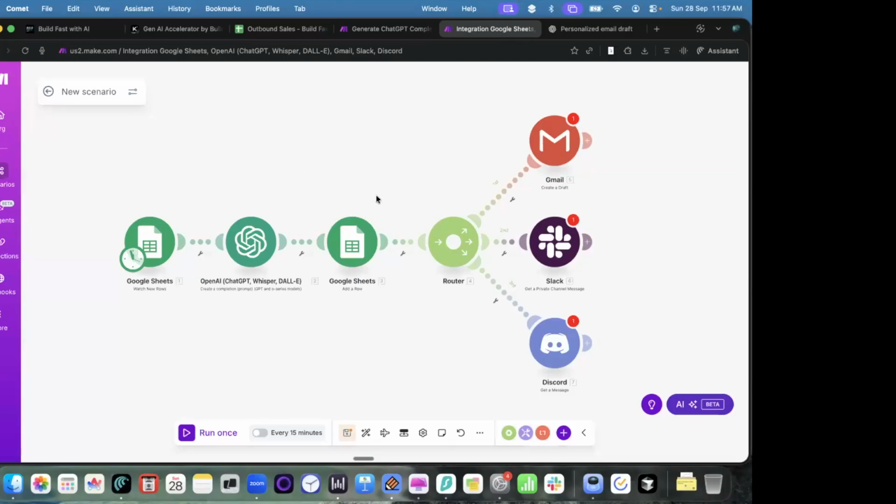This is a free tool, so you can connect and do up to 1,000 automations for free every month. Beyond that, if you are using it, you will have to pay. But again, it's considerably cheap to use.